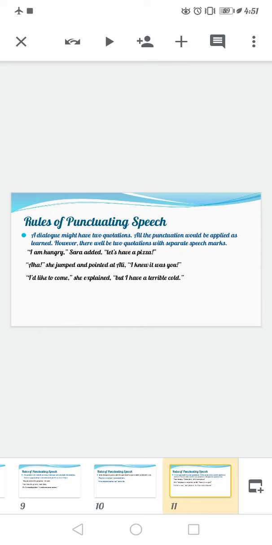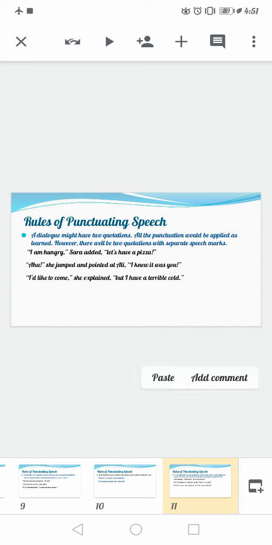Okay, then we have rules of punctuating speech. Now this might be a little tricky. A dialogue might have two quotations. All the punctuation marks would be applied as learned. However, there will be two quotations with separate speech marks. Now for this, I would like you to divide your sentence in three different parts.